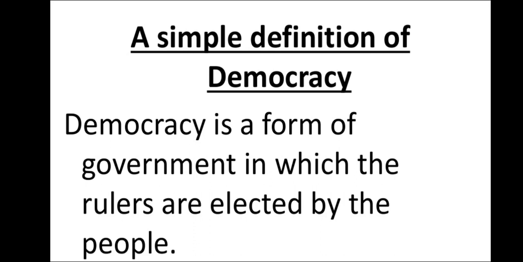See, first of all, I would like to tell you that democracy is made with two words, demos and kratos or kratia. These are Greek words. Demos means the people, and kratos or kratia means the rule or power. So, simply, it is the rule or power of people to run the government. So, democracy is a form of government in which the rulers are elected by the people. Very clearly, it is written that rulers will be elected by the people. Let's understand it better.